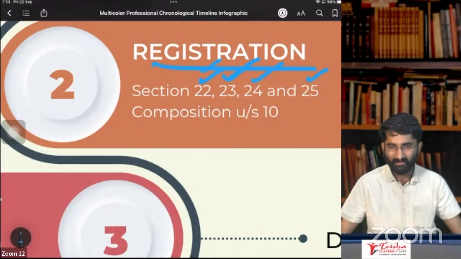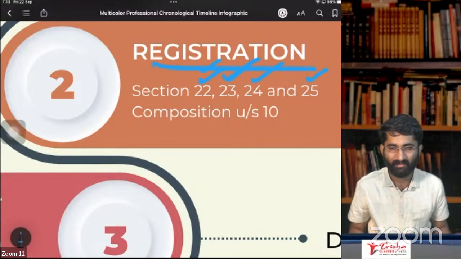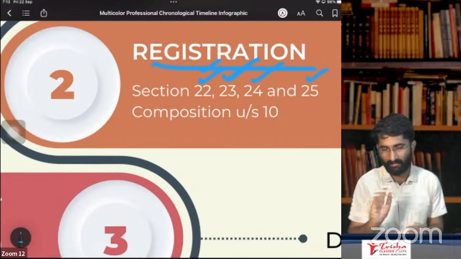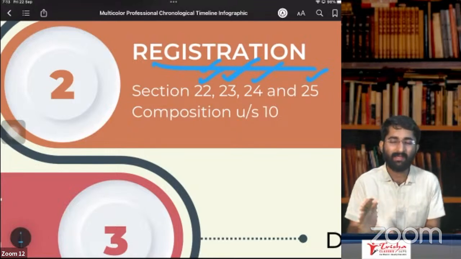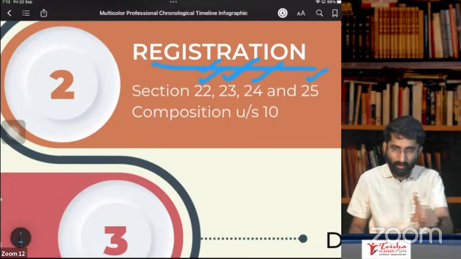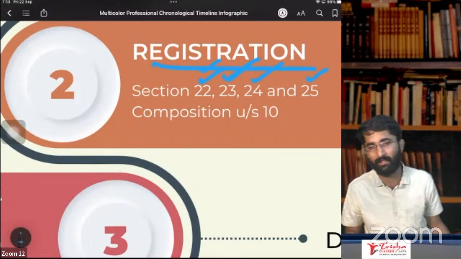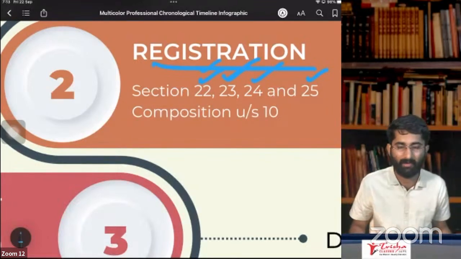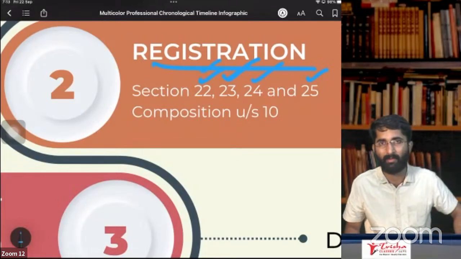Correct? No. See, small changes. "Hello, GST officer, I am changing my phone number." Why is this required? Not required. That's why non-core field amendments will get amended immediately. But in case of core field, it will get amended only on the basis of approval given by the PO, proper officer. PO does not stand for post office people. PO stands for proper officer.